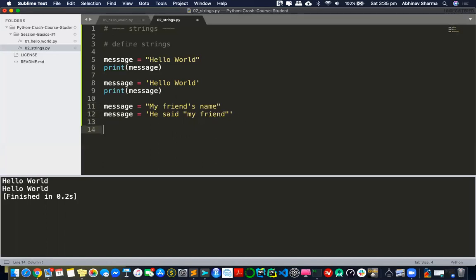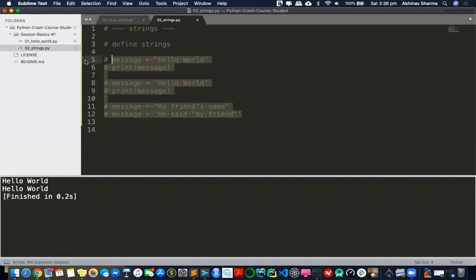In the next parts, I will definitely break strings down so you will understand them in a much better way. But you can take this as a trick. That's the way of defining strings. There's no other way as such to define a string. We always go by this approach. So that's the first thing I wanted to talk about. Next, I'll mark it like this, it'll be easier for you. Next, I want to talk about some string methods, like maybe changing case in a string.